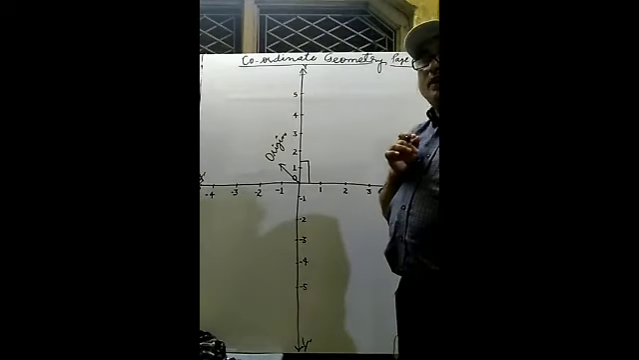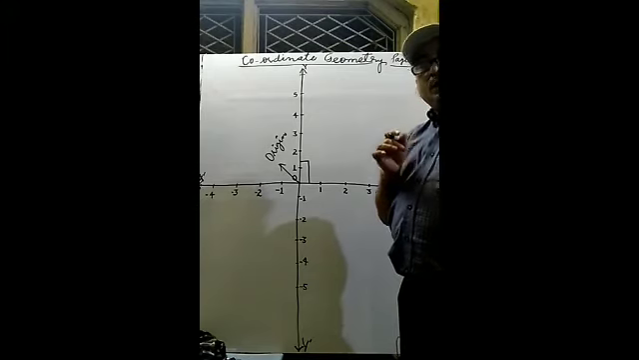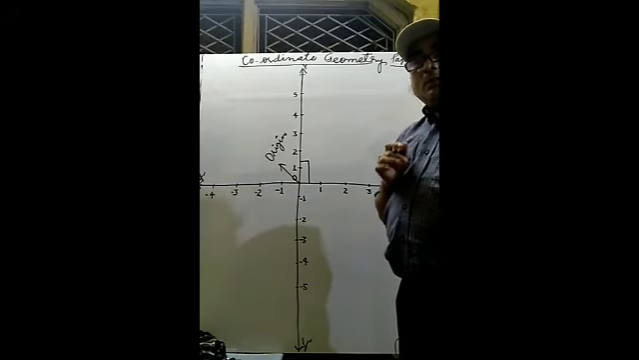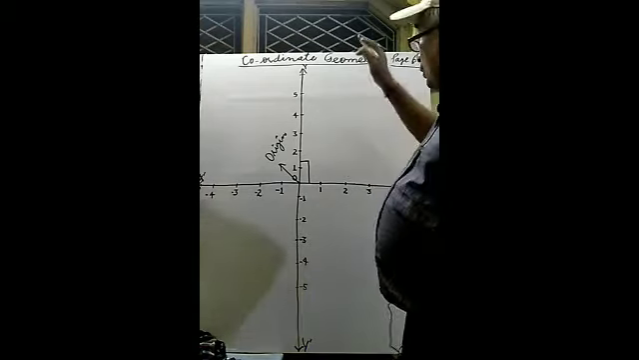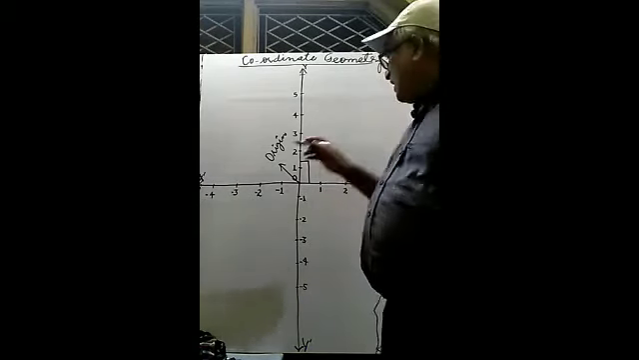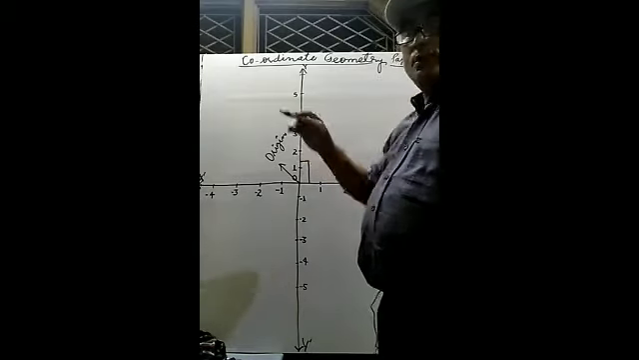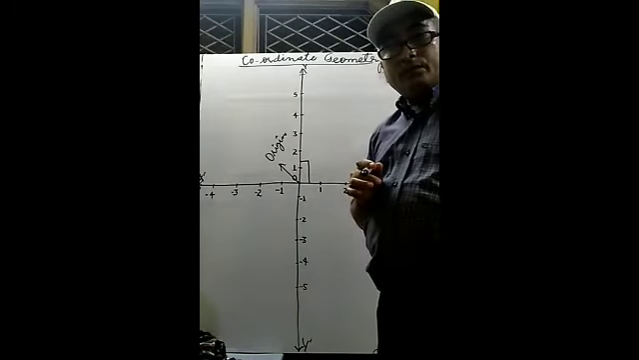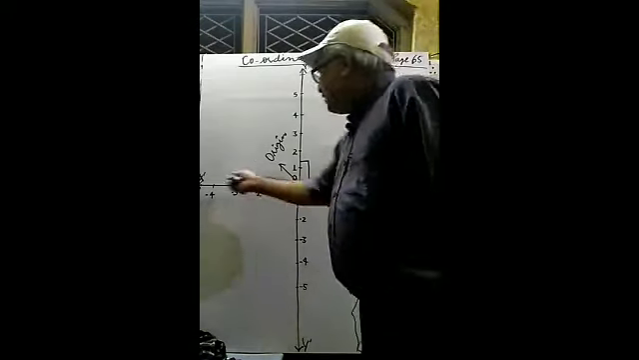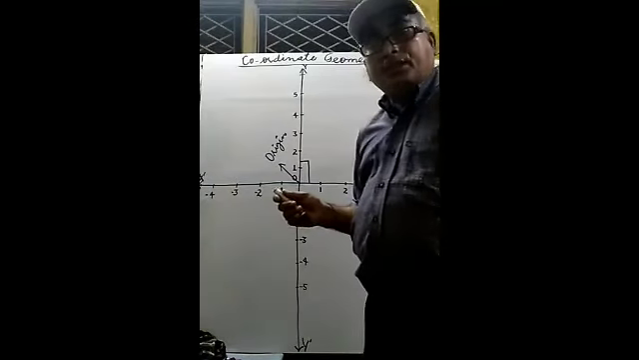So how can you define origin? Suppose in examination it is asked, define origin. So what will be here? The perpendicular lines where they intersect, this point of intersection is known as origin. Clear?